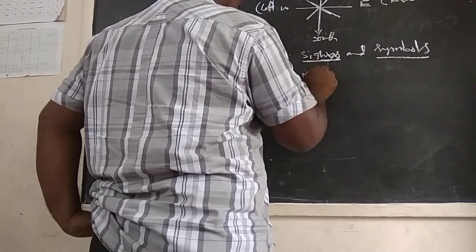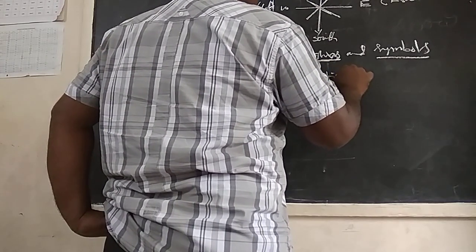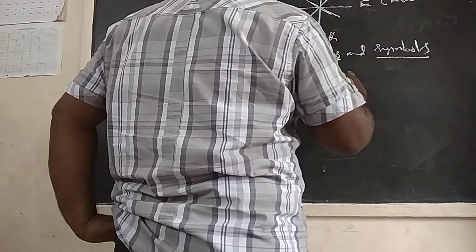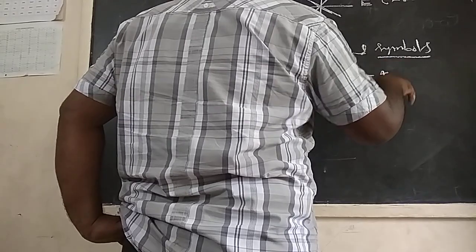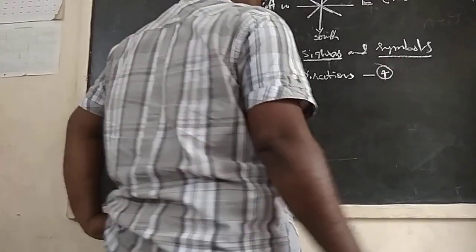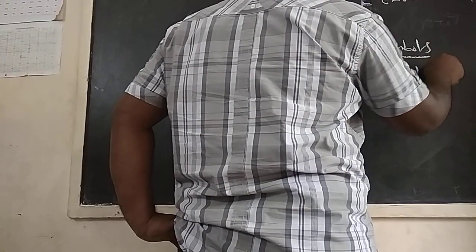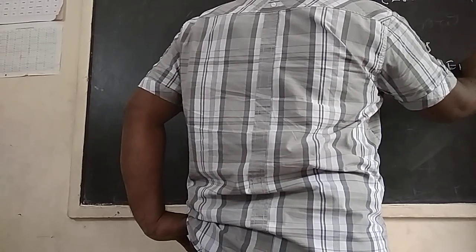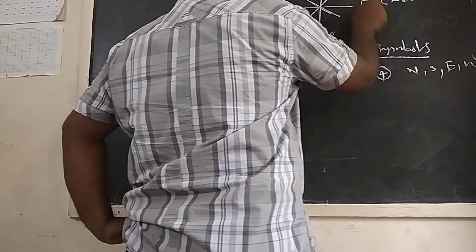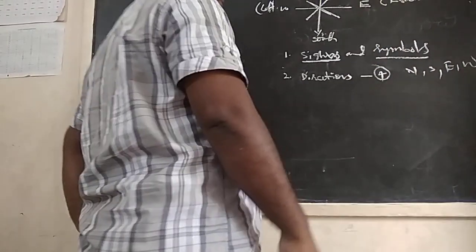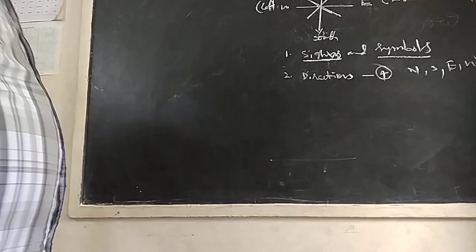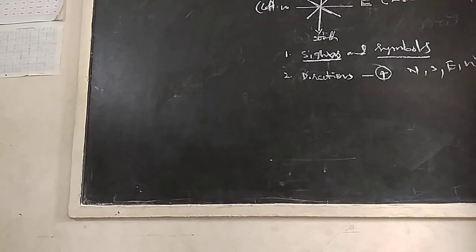The next one is directions. How many directions are there? I told you four main directions. What are they? North, south, east, west. These are the four main important directions.